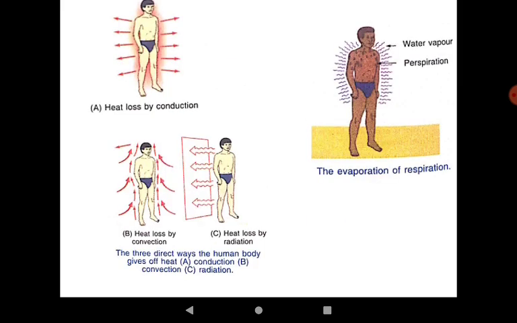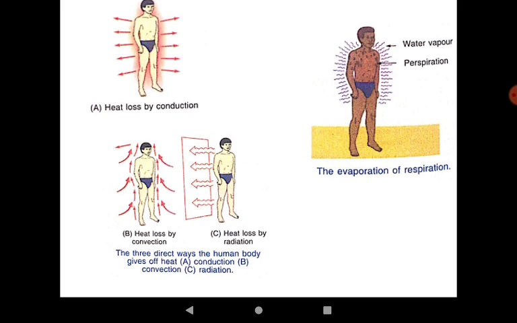Moving ahead, the heat loss can be in three ways. It may be by conduction when our body is in direct contact with some solid surface. It may be by convection when our body is in contact with air or fluid, and due to the temperature difference there would be a density difference in the fluid, and there would be motion of the fluid and heat loss or gain.